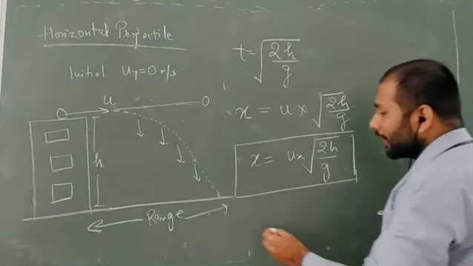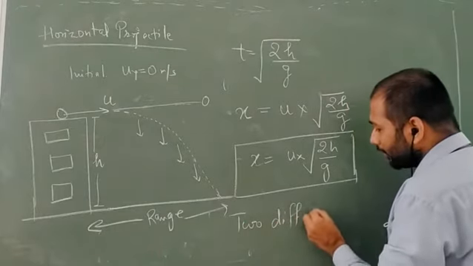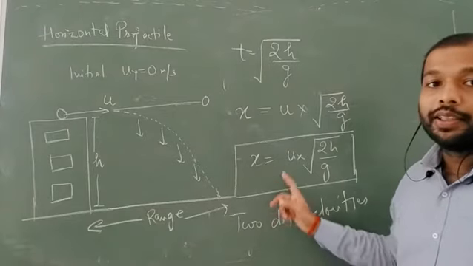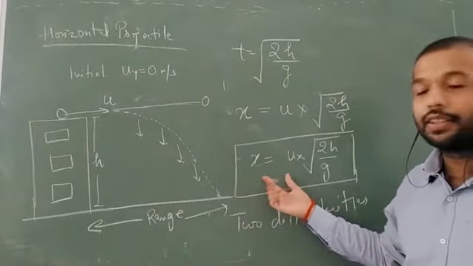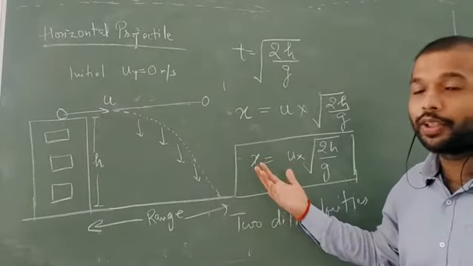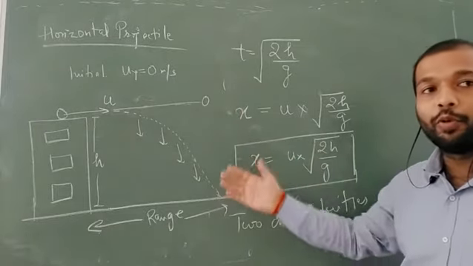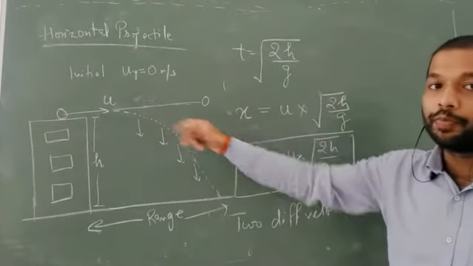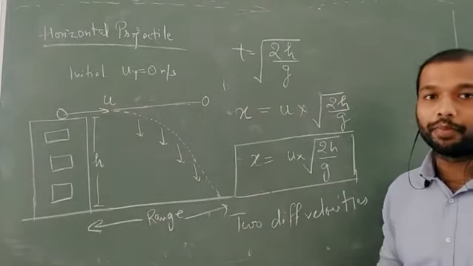That means if we are throwing the two bodies at different velocities, what will happen? Their ranges will be different, and which one will have the more range? The body having more velocity. So let's say I am throwing another body with 2u, so its range will be more as compared to the range of the body that is thrown with u. So range is depending, but time is not depending. That you have to keep in mind.